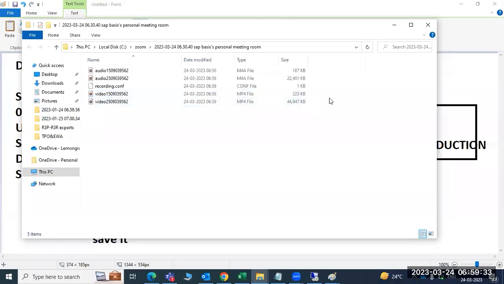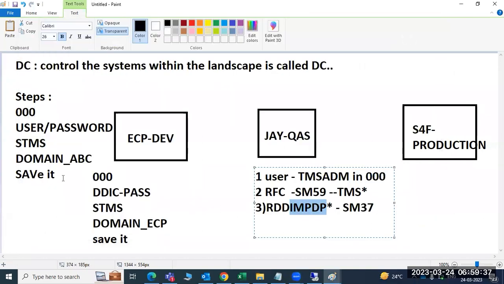This is a very important concept. Why? Because everyone will just know the steps and tell them. But during the interview, they will ask you what configurations will be created and what exactly happens in the system. That configuration they will ask you. So in the back end, three things will be created: one is the user, two RFC destinations, and one more thing.